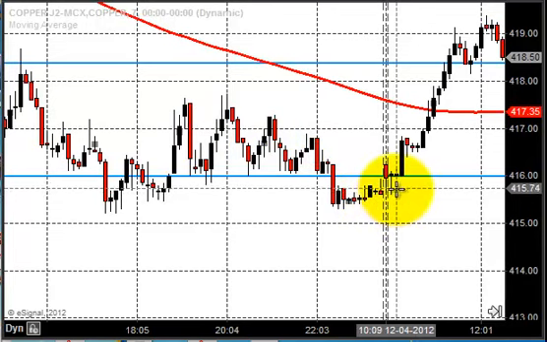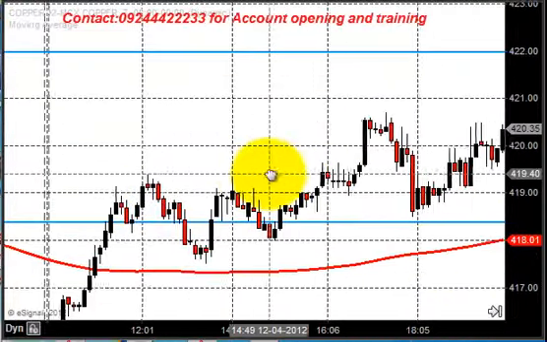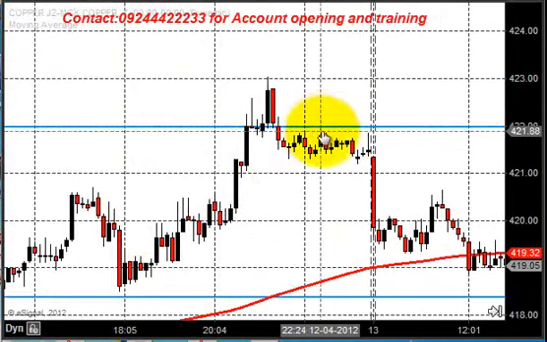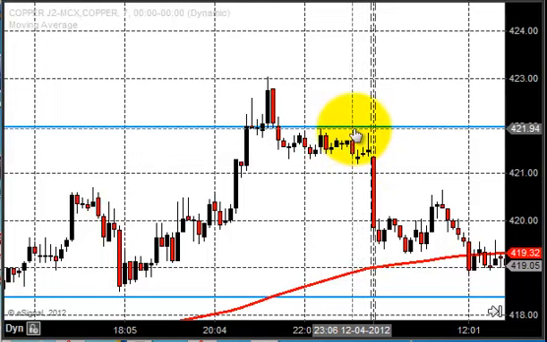On Thursday the price gave us a little bit of pullback. It opened around 416, and you can see the price pulled back. It just pulled back till 422, and it closed just below 422. And if you remember, on Tuesday we found a major resistance around 426. Now it is again taking a major resistance around 422.